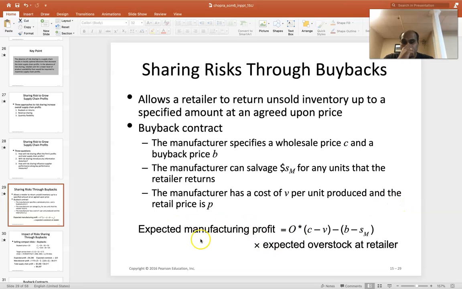And the expected manufacturing profit will not be just the number of units that are ordered by the retailer, but some of it will be subtracted because the retailer will potentially be sending back some of those items, and the number of items that the retailer will send back is the expected overstock at the retailer, right? Once you know the expected overstock, you know how many units this retailer will be sending back, and that is how many units the manufacturer will have to buy back, right? So let's calculate this.